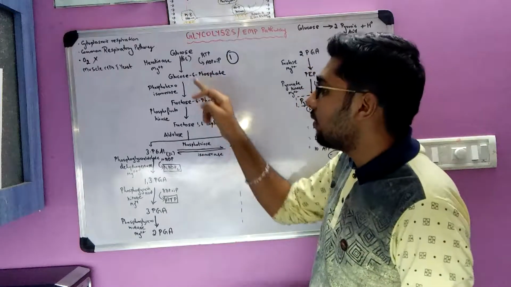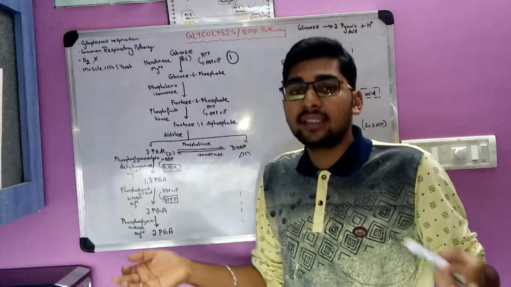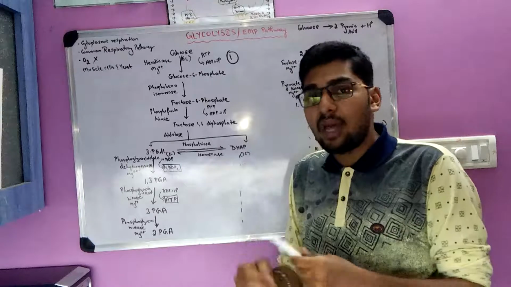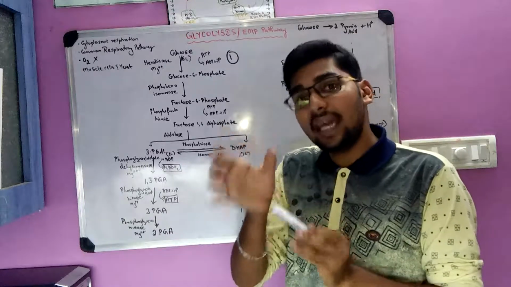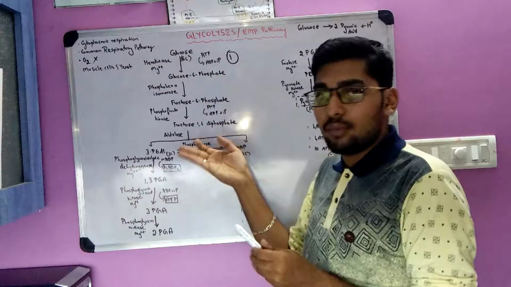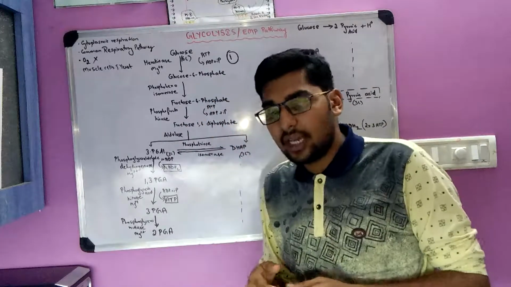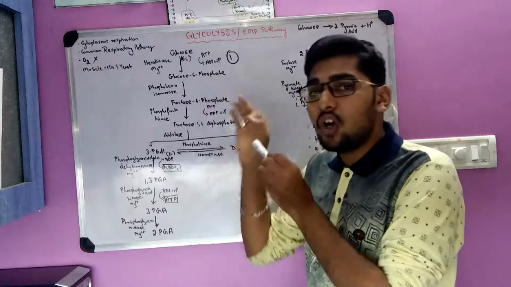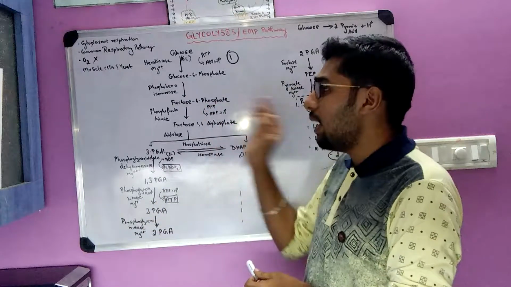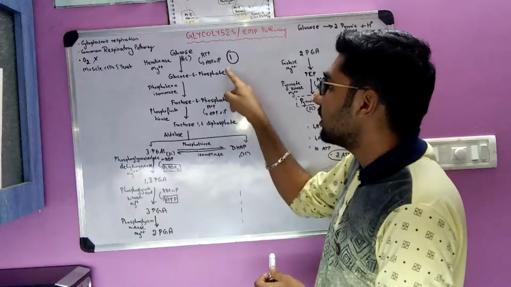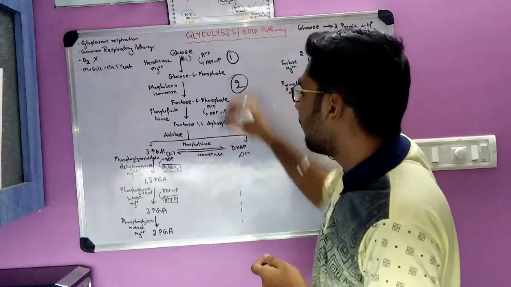Glucose 6-phosphate gets converted into fructose 6-phosphate. Glucose and fructose both are structural isomers. That means they have the same molecular formula but different structural formula. They are isomers, so the enzyme isomerase will come. Since phosphate molecules are involved and it is a hexose sugar, glucose also hexose, fructose also hexose, the enzyme is phosphohexose isomerase. With the help of that enzyme, glucose 6-phosphate is getting converted into its isomer form, fructose 6-phosphate. This is the second step.